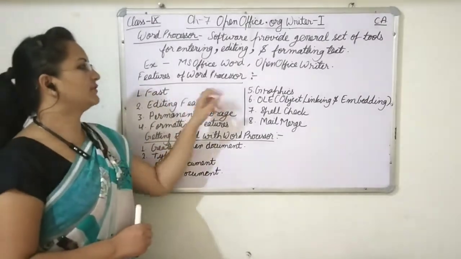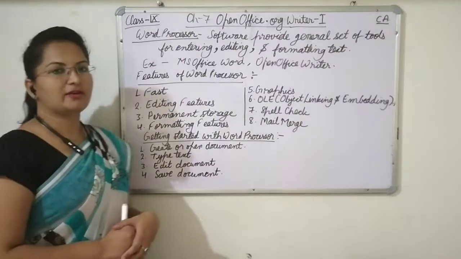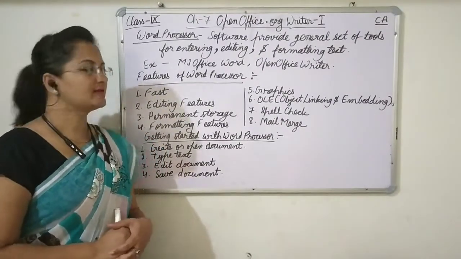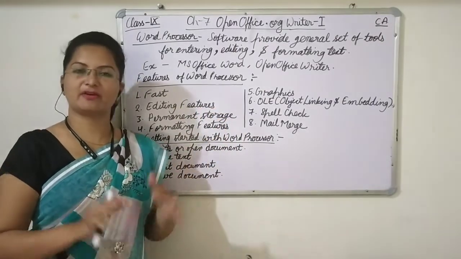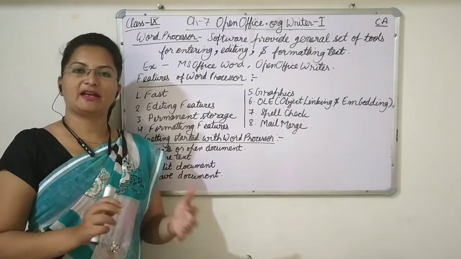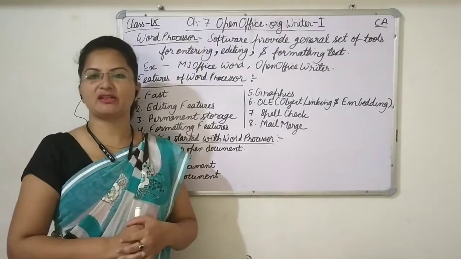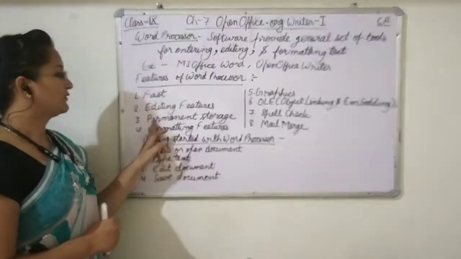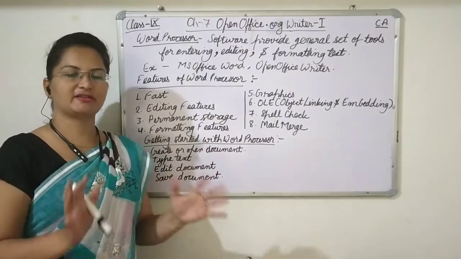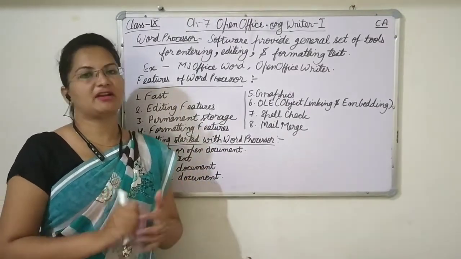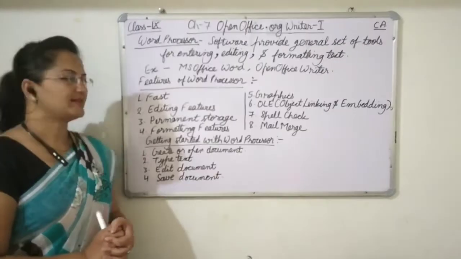Now the features of word processing software. Nowadays most word processing software is very fast. Editing features means we can edit the document. Once we have prepared the document and saved it, we can open that document again, make changes to it and save it again. Whenever we want, we can make changes in the document. Then permanent storage: once the file is prepared, we can save that document for a long time in the hard disk or in any storage device.